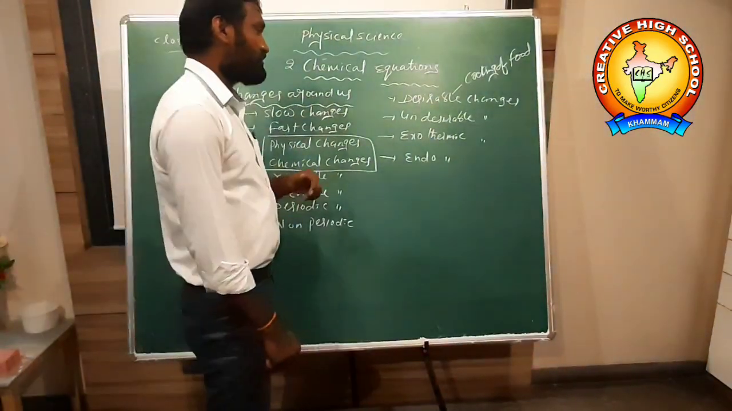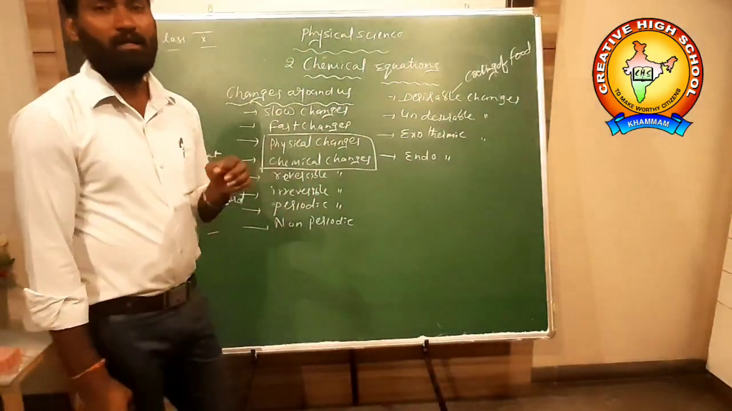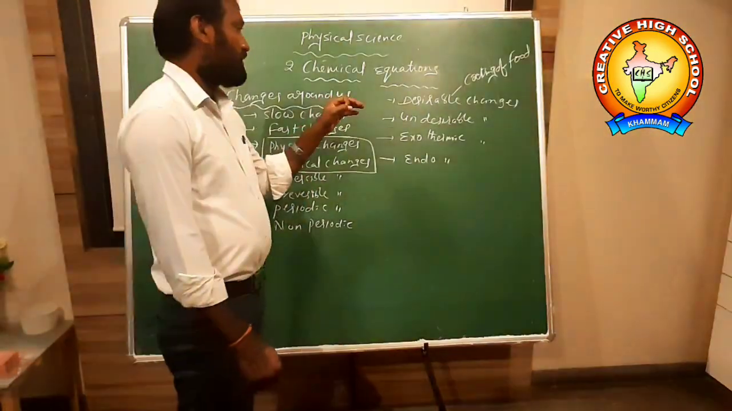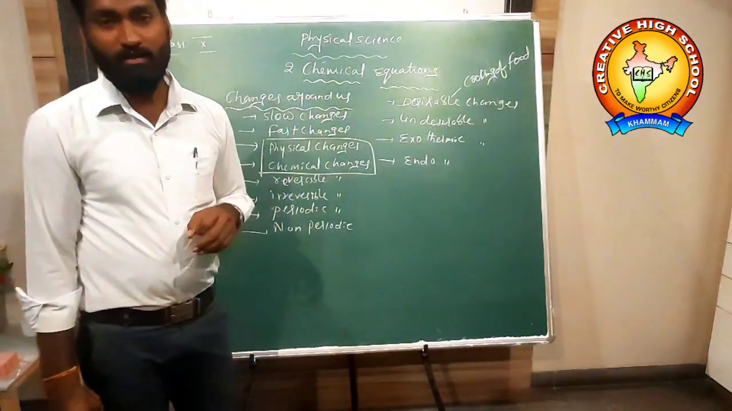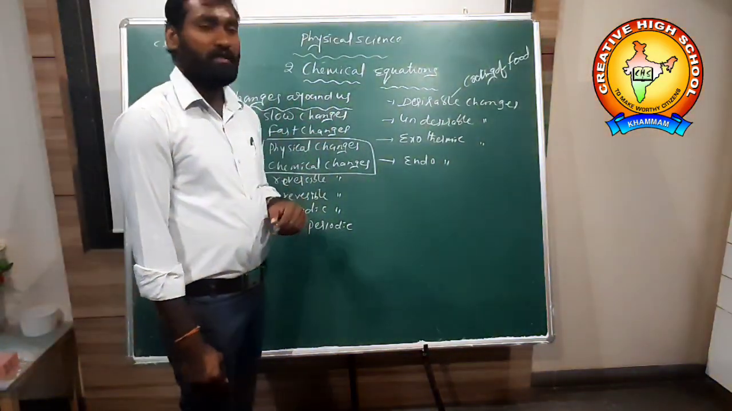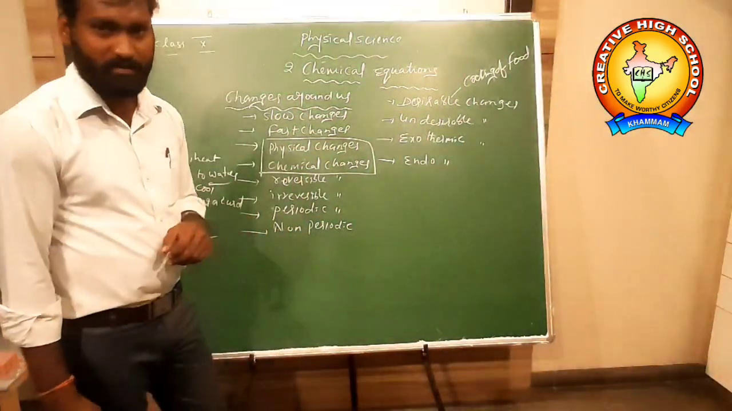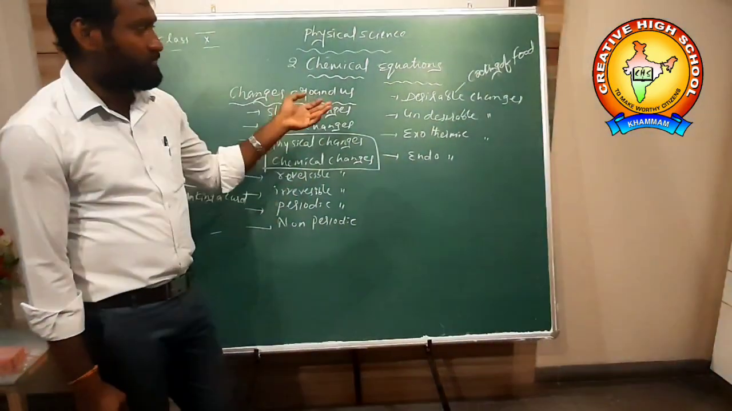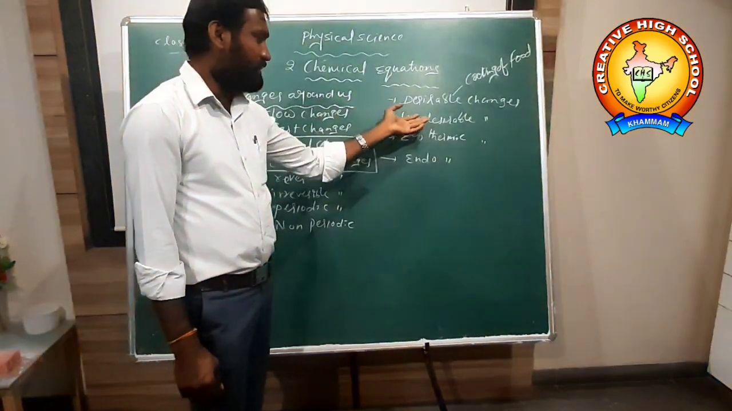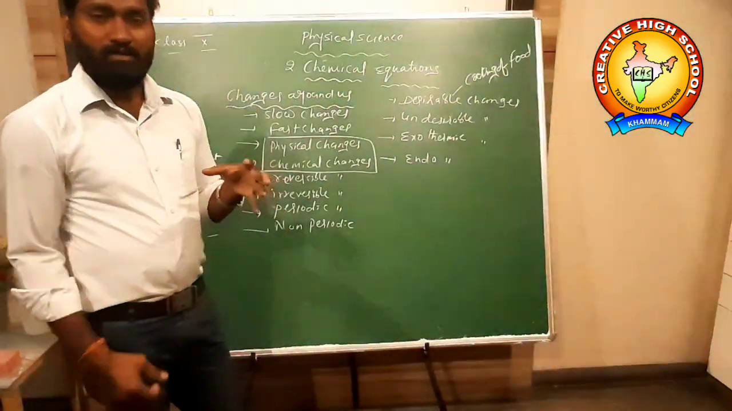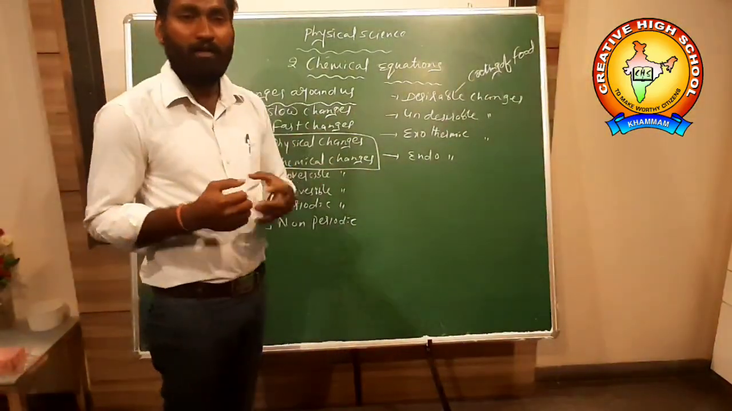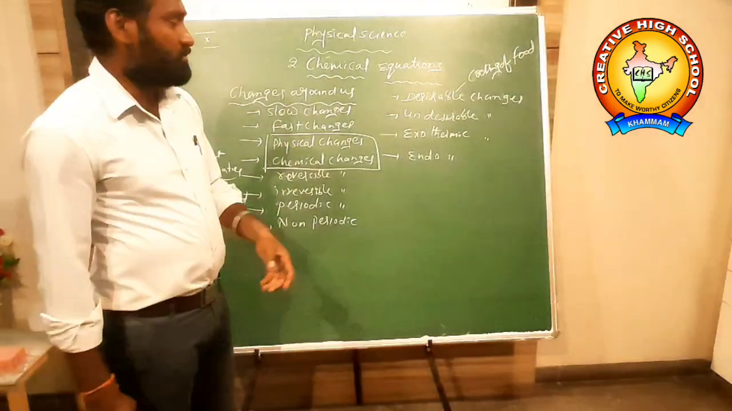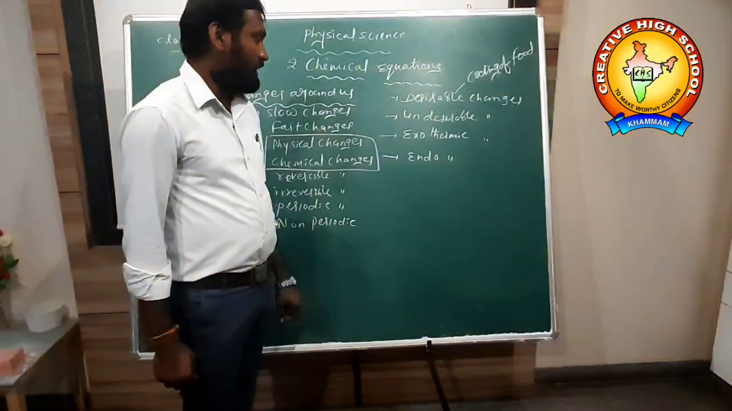Next, undesirable change: the change which is not useful to human beings or living organisms is called an undesirable change. For example, occurring of floods, earthquakes, landslides are examples of undesirable change because they are not useful to us. They damage everything. Volcano eruption and earthquakes are examples of undesirable changes.